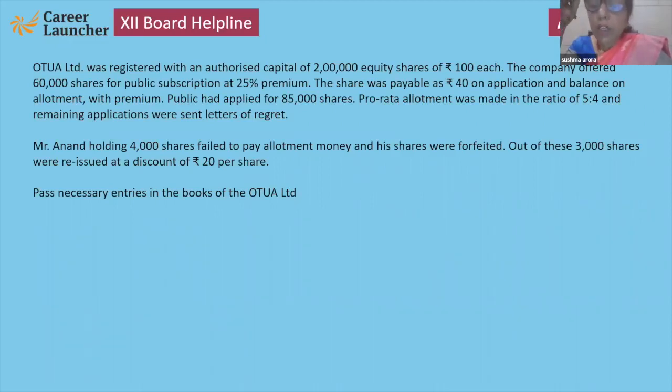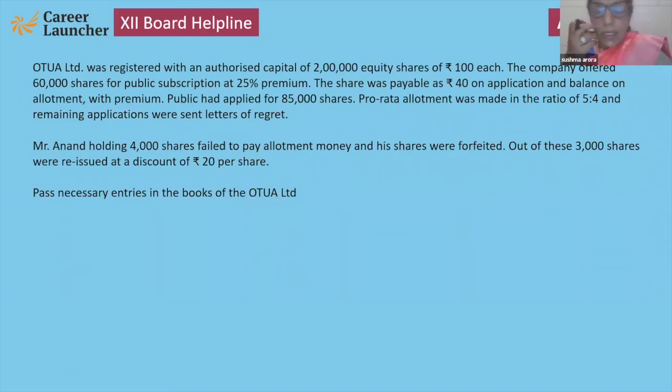Pro rata allotment was made in the ratio of 5:4. 5:4 means those who applied for 5, the company will give them 4, and remaining applicants were sent letter of regret. Mr. Anand, holding 4,000 shares, failed to pay allotment money. His shares were forfeited. Out of these, 3,000 were reissued at a discount of 20. Now pass the general entries.